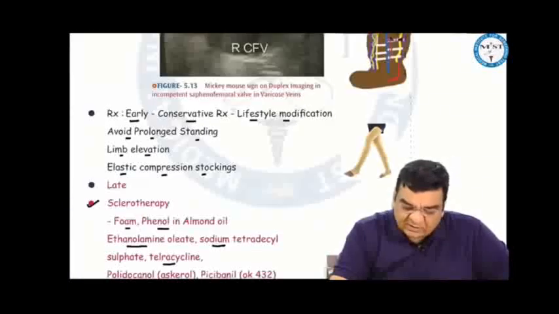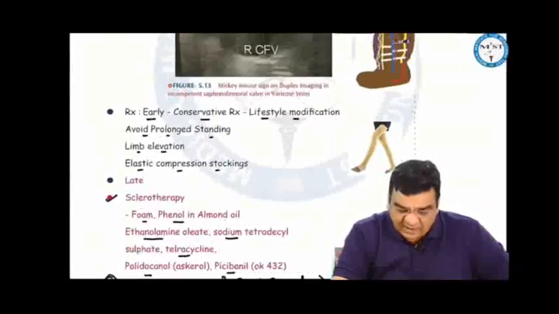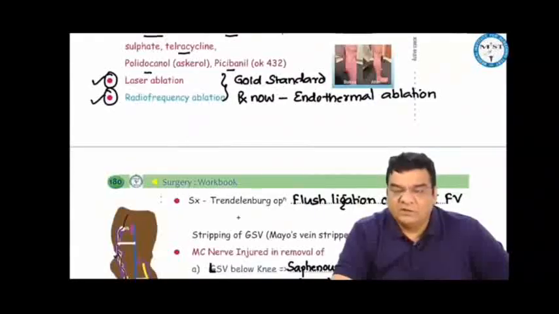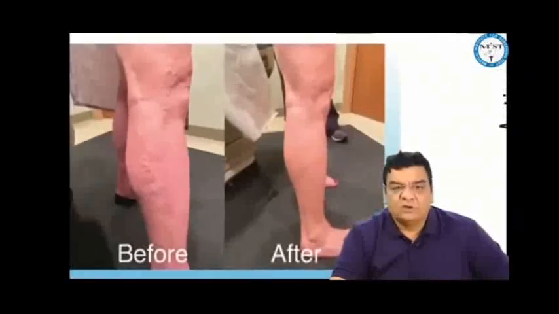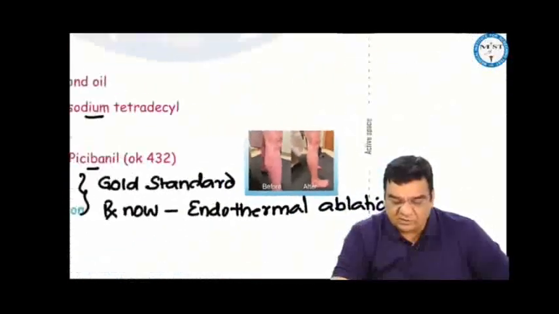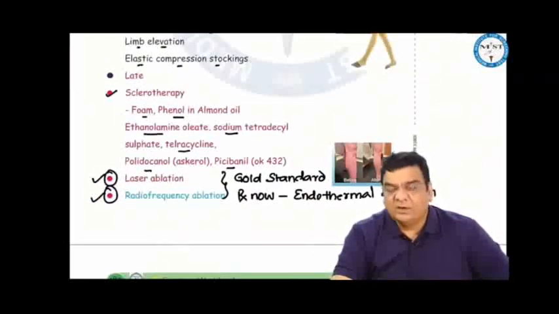However, in the late stages, the treatment of choice, or the gold standard treatment of choice, is endothermal ablation. Endothermal ablation can be achieved by laser or radiofrequency ablation. If you see before and after endothermal ablation, this was the story before, and this is after endothermal ablation. So we are just trying to destroy the long saphenous vein so that the blood does not remain pooled in this long saphenous vein. We can also use sclerotherapy, like we can put foam or phenol in almond oil.